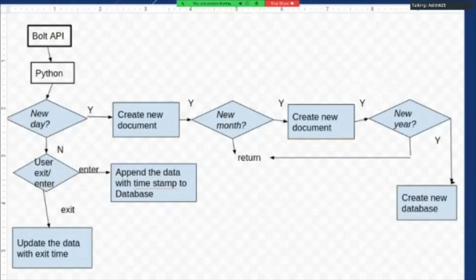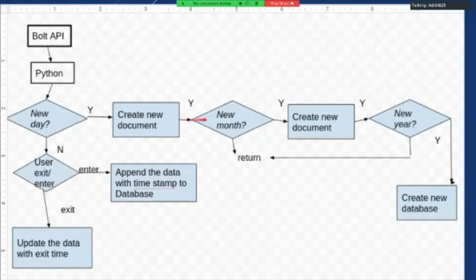So there is year, month, and day. In that format, it is organized. There's a database for a year, a column for the month, and a document for the day. So it will check if it is a new day. If it is a new day, it will create a new document for the new day and name it the name of the day or the number of the day. So that is how I'm using it.